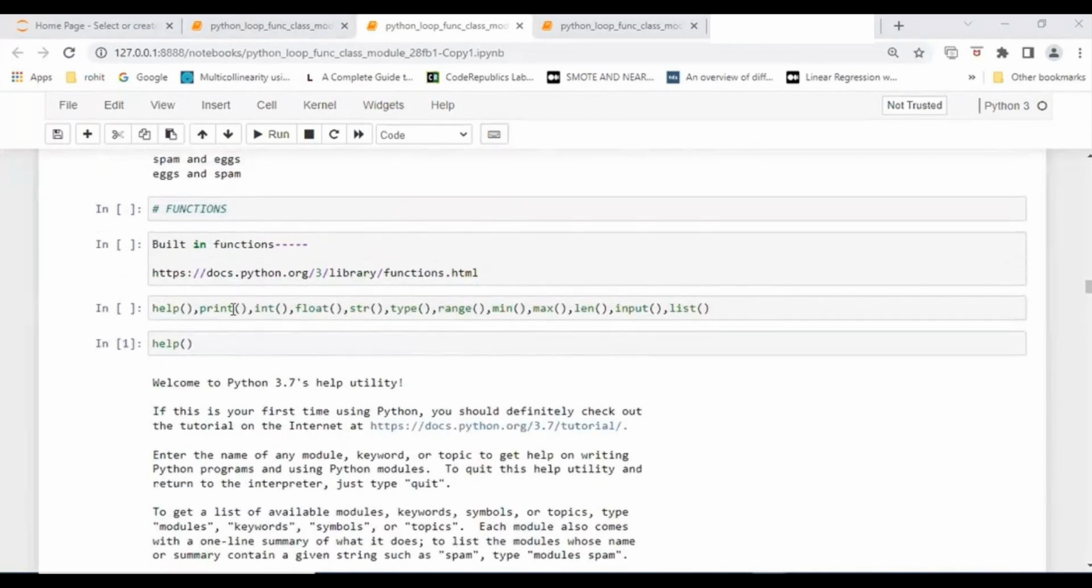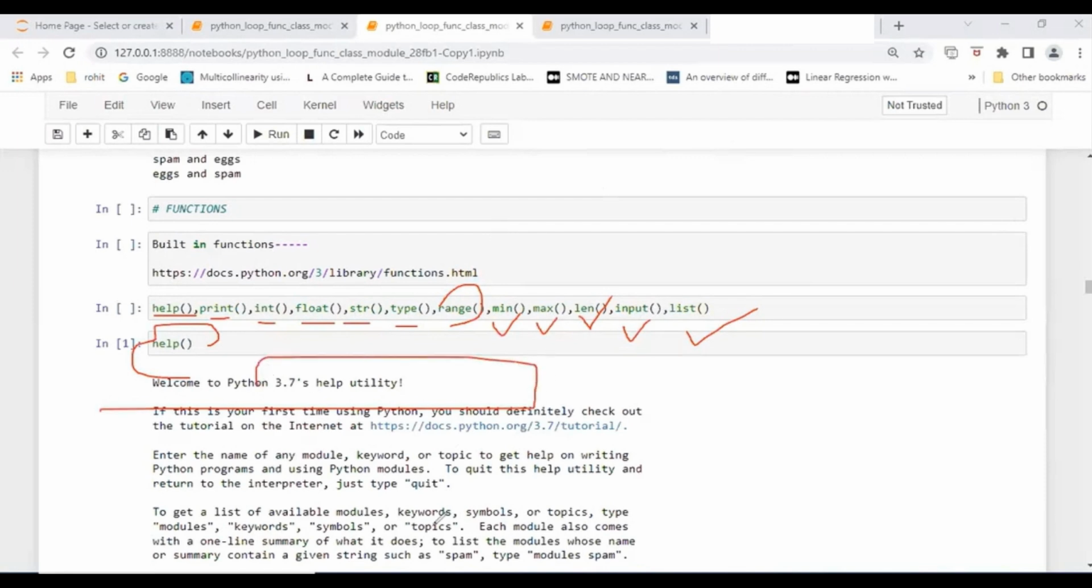These are all built-in functions: help, print, integer, float, string, type, range. Yes, you had used range also. Minimum, maximum, find out the length, input, list. All these are built-in functions. Now there is the help function. It is the Python utility function.